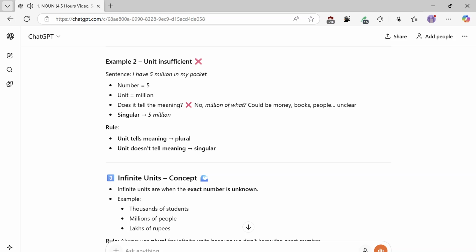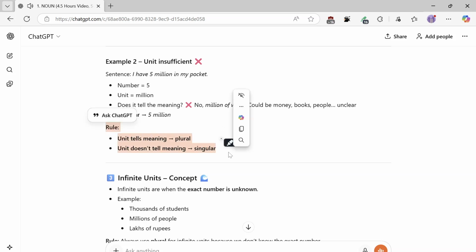Example 2, unit insufficient. Sentence: I have 5 million in my pocket. Number 5, unit equals million. Does it tell the meaning? No. Million of what? Could be money, books, people, unclear. Singular, 5 million. Rule: if the unit tells the meaning, plural. If the unit doesn't tell the meaning, singular.